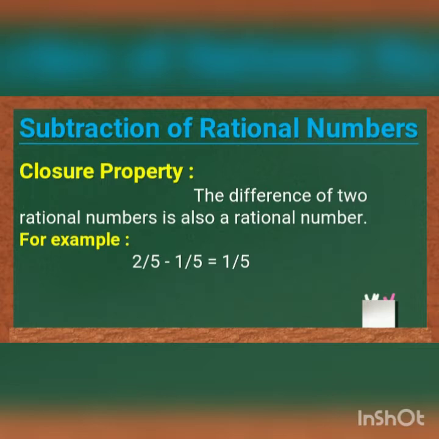Subtraction of rational numbers. Subtraction is the inverse of addition. In that, the first property is closure property. The difference of two rational numbers is also a rational number. For example, 2 by 5 minus 1 by 5 is equal to 1 by 5. 2 by 5 and 1 by 5, both the values are rational numbers. The difference between these two values is also a rational number.